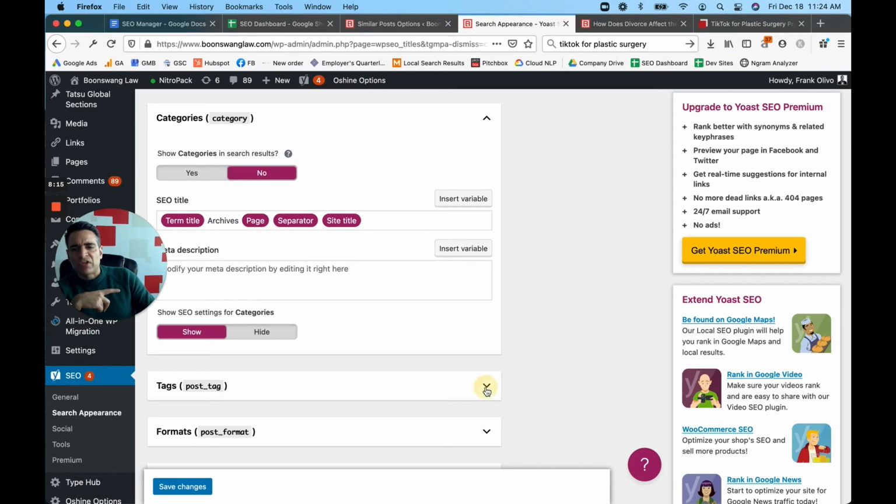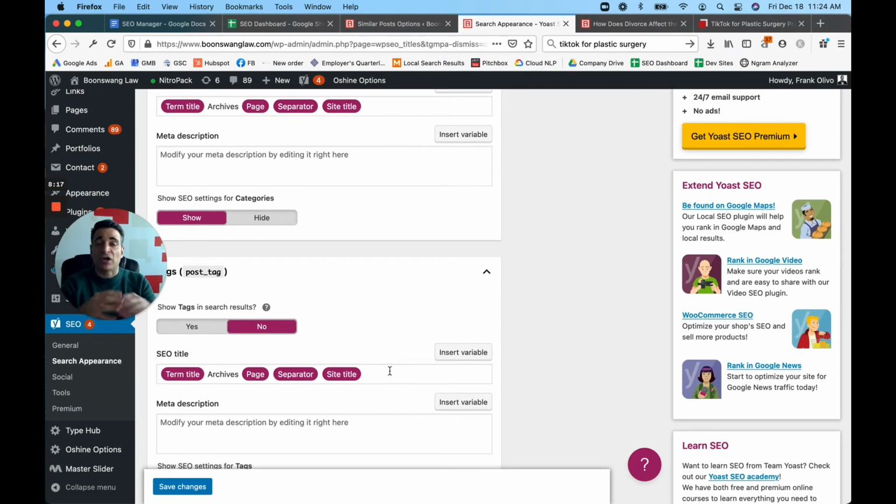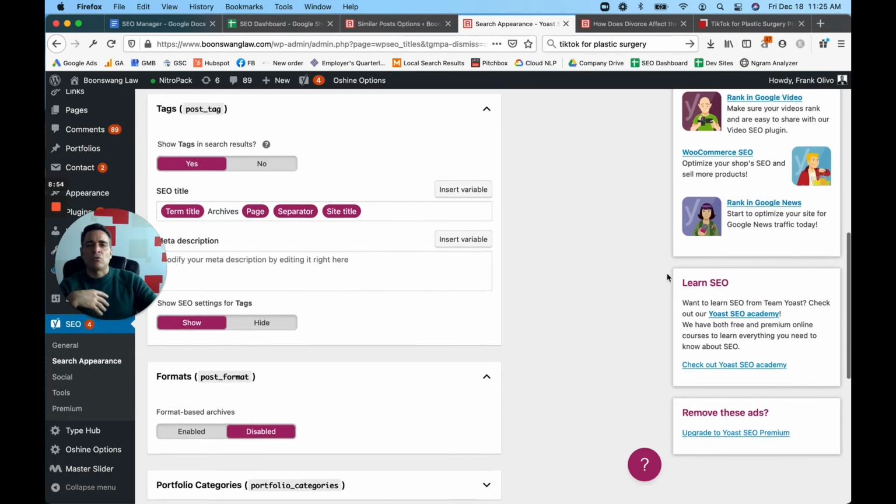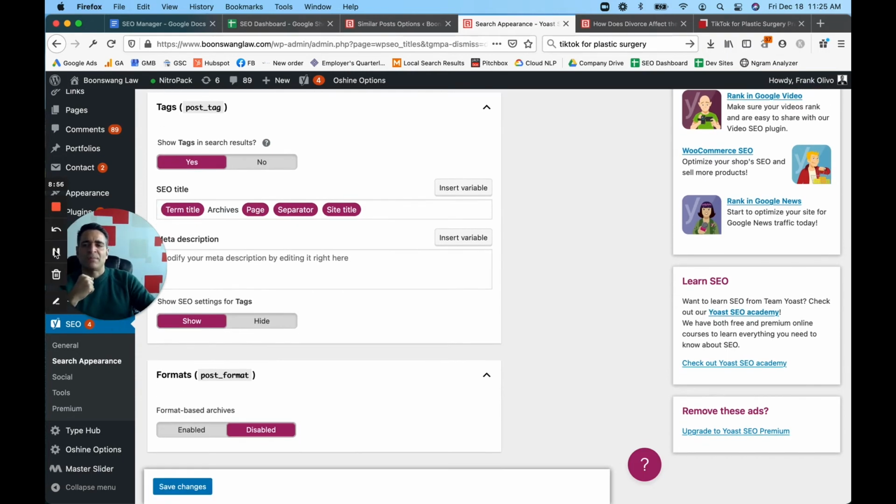So we're going to go over here, and these tag archives that I just created are all no indexed right now. I'm going to change that, and we are now going to index the tags. The whole point now is that Google is going to take these posts, put them into the index, and start counting these links that are getting passed through all of these articles. I'll show you an example in a second.